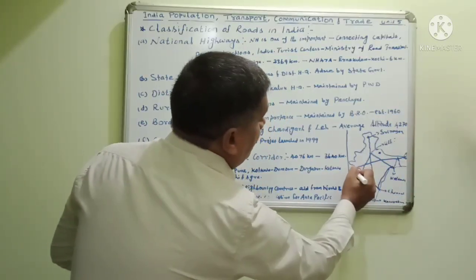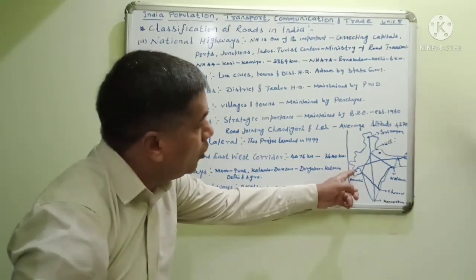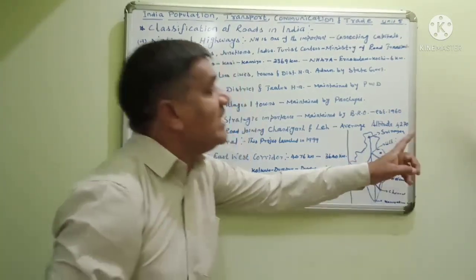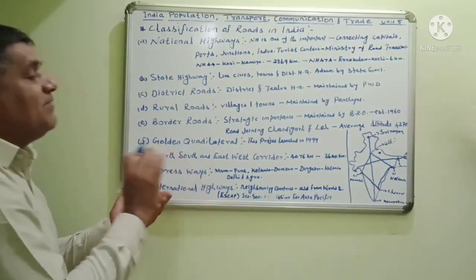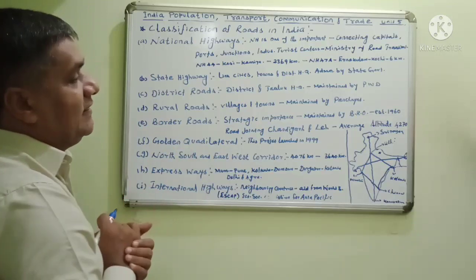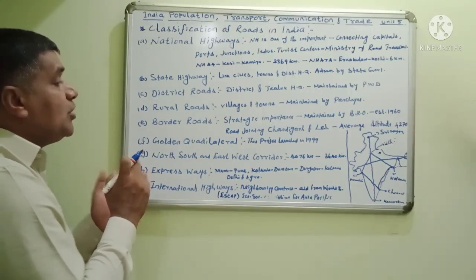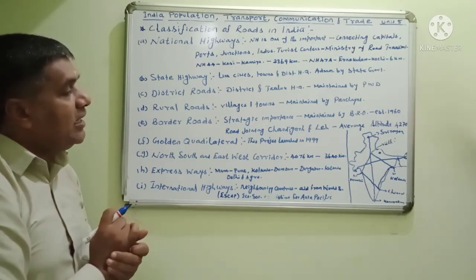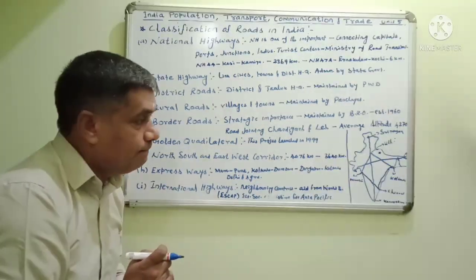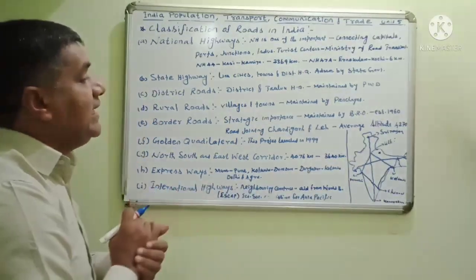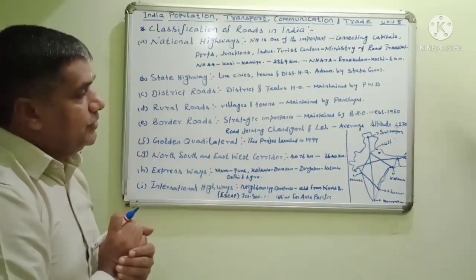Silchar in Assam to Porbandar in Gujarat. Western side, Porbandar. Eastern side, Silchar in Assam. From Silchar to Porbandar is known as the east-west corridor. Note it, students. And the north-south corridor covers a total distance of 4,076 kilometers, and the east-west corridor covers a distance of 3,640 kilometers. Note it.